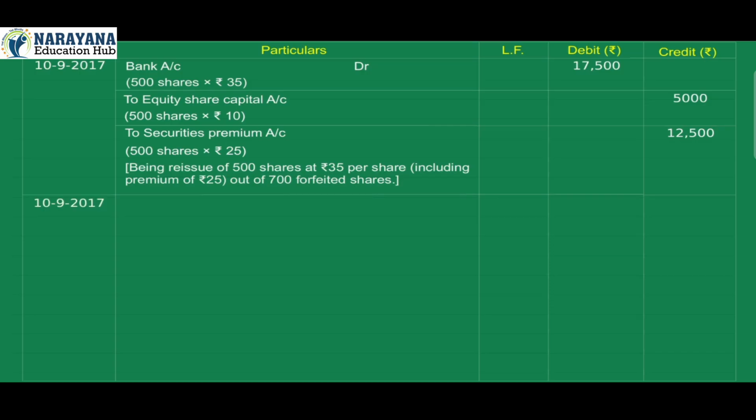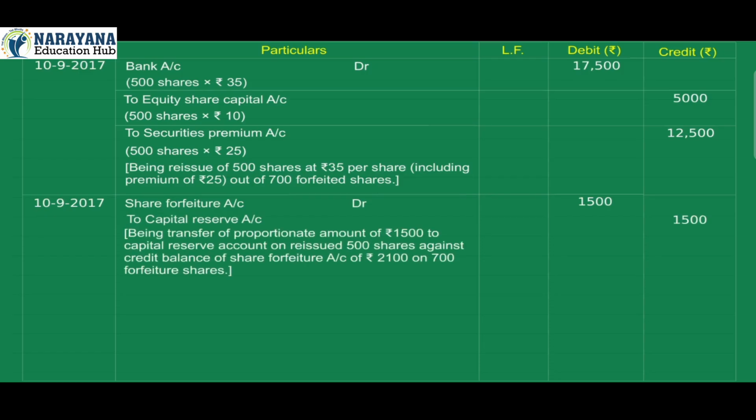10 September 2017. Share forfeiture account debit 1,500 to capital reserve account credit 1,500. Being transfer of proportionate amount of rupees 1,500 to capital reserve account on reissued 500 shares against credit balance of share forfeiture account of rupees 2,100 on 700 forfeited shares.